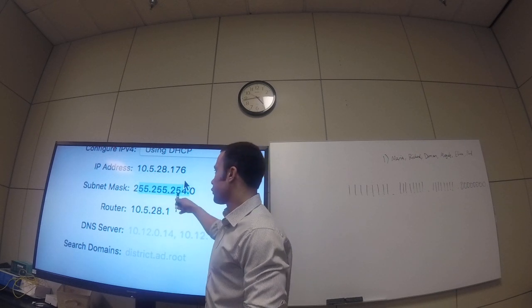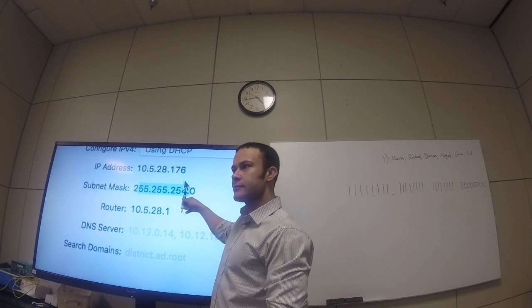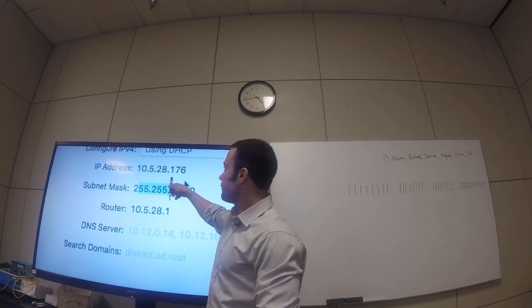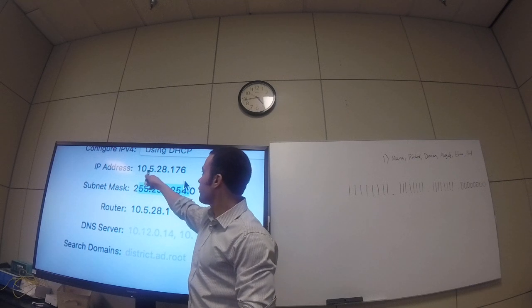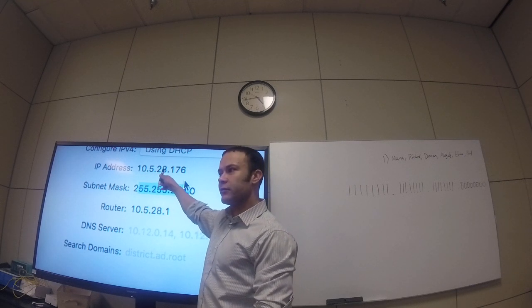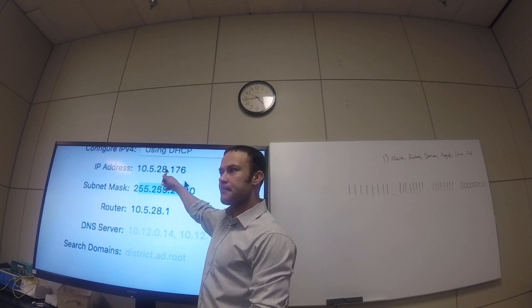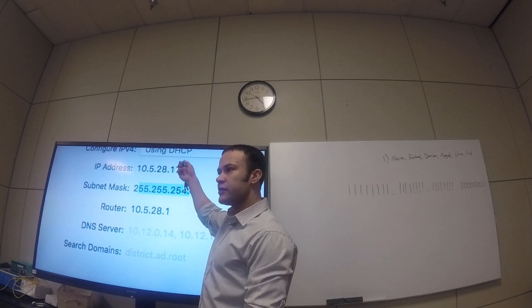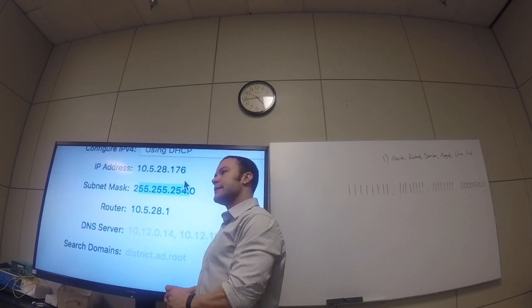Once I've changed these 3 to 255s, now instantly, this is no longer true. Now all these 3 have to match for the network ID to remain the same. Now the host ID is only in the 4th octet. Does that make more sense?